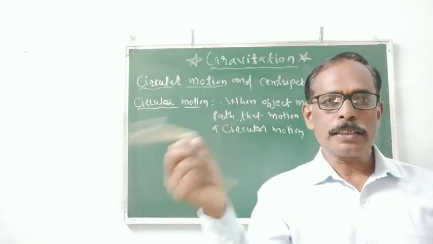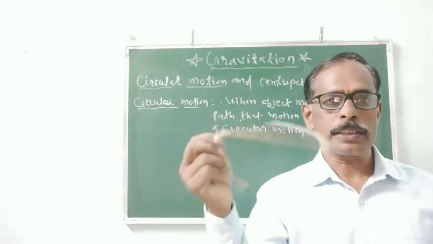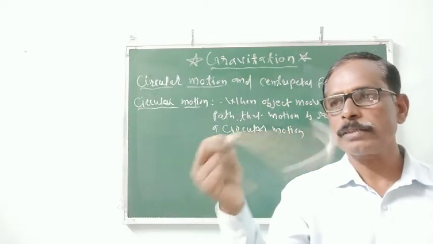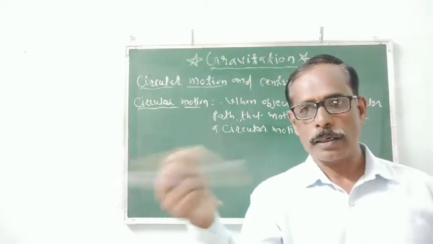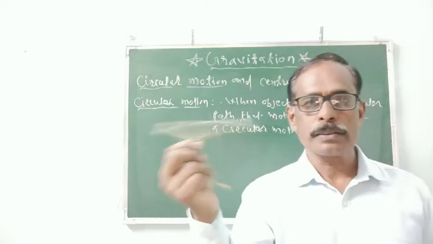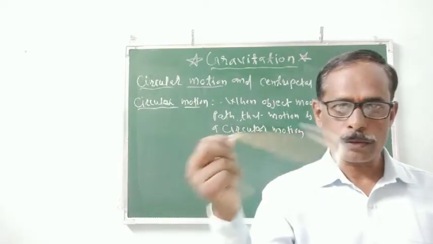If that object is in a circular motion, at that time, is force applying on it? It is the first question arising. If force is applying on it, if yes, what is the direction of that force? The second question.